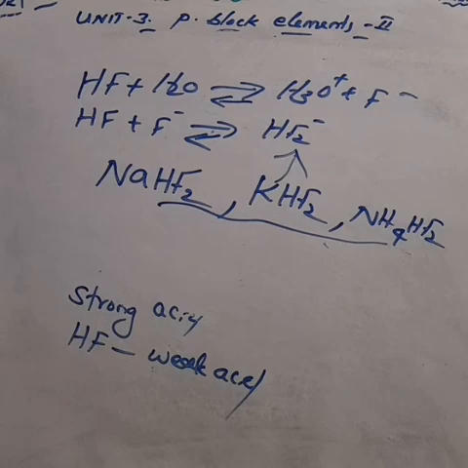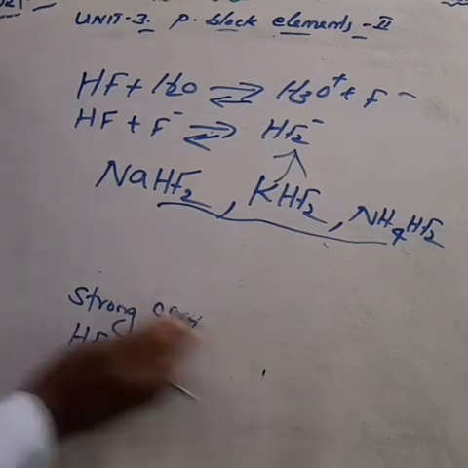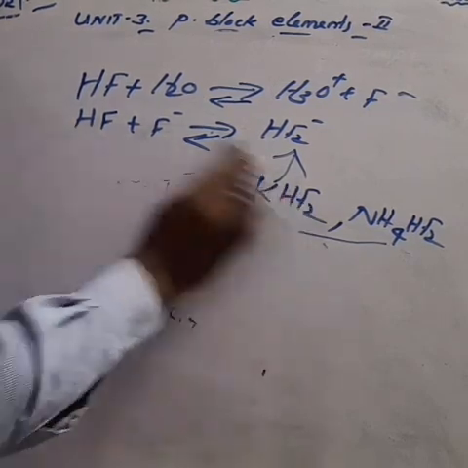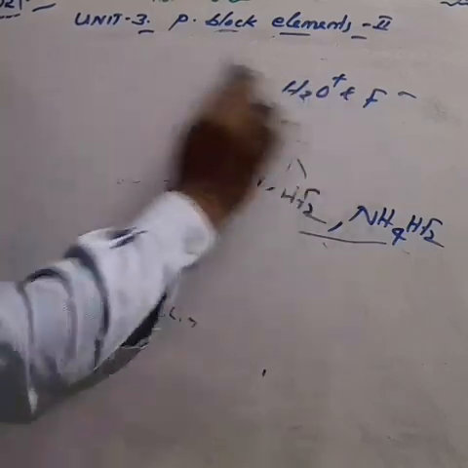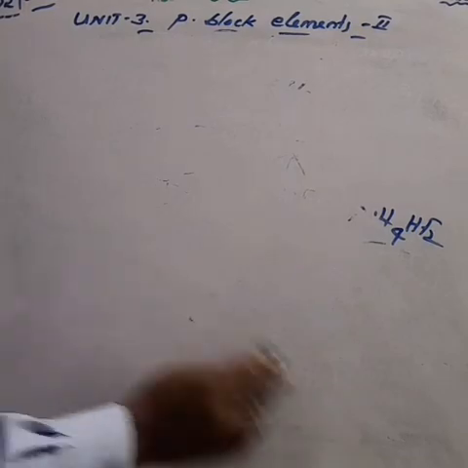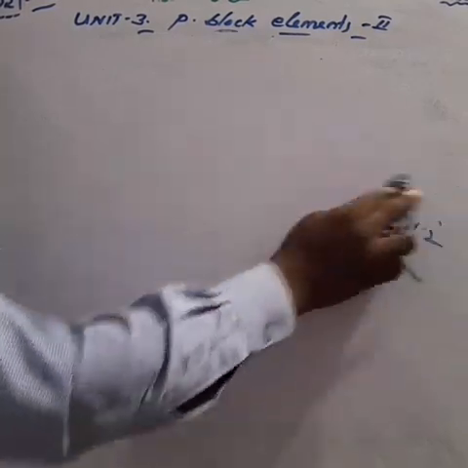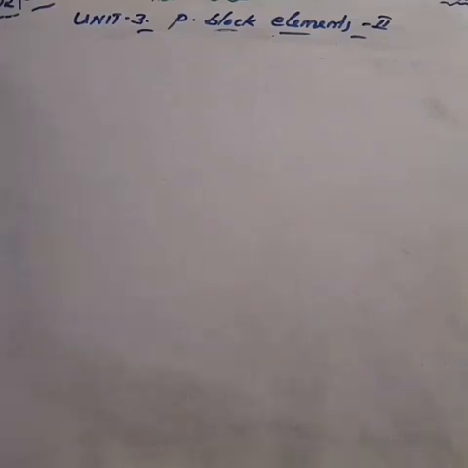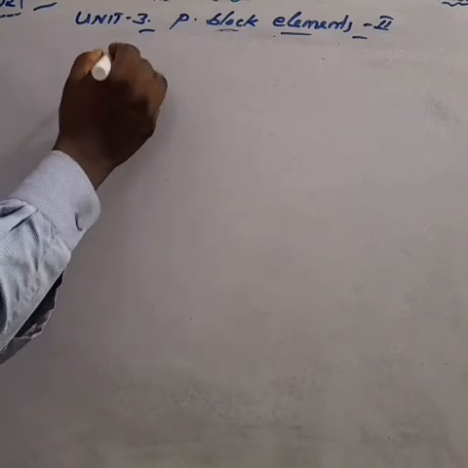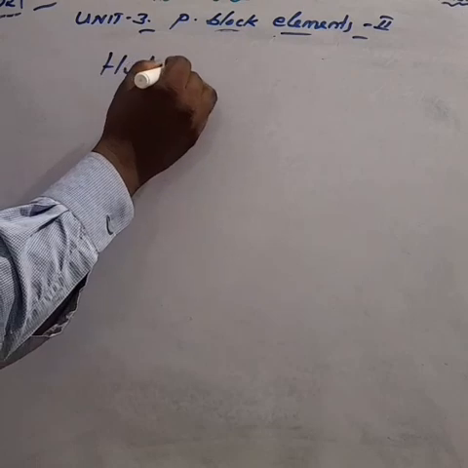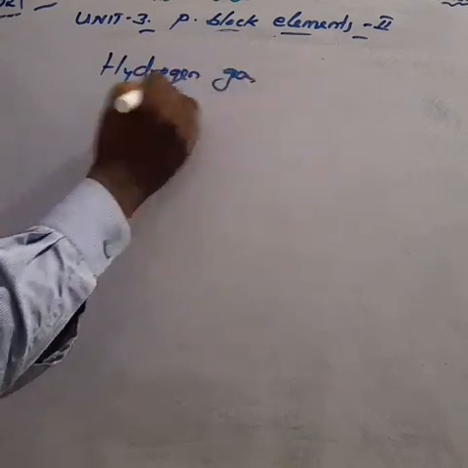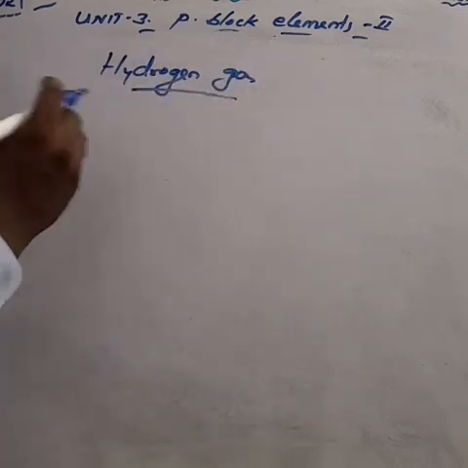Next, hydrohalic acid also shows the acidic property. It also forms salt with bases, and it also reacts with metal to form hydrogen gas. Moist hydrofluoric acid rapidly reacts with silica and glass.